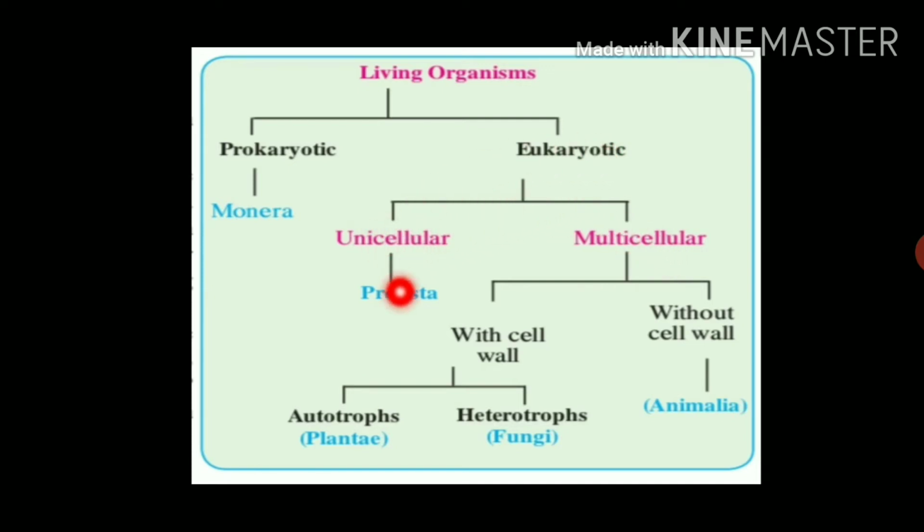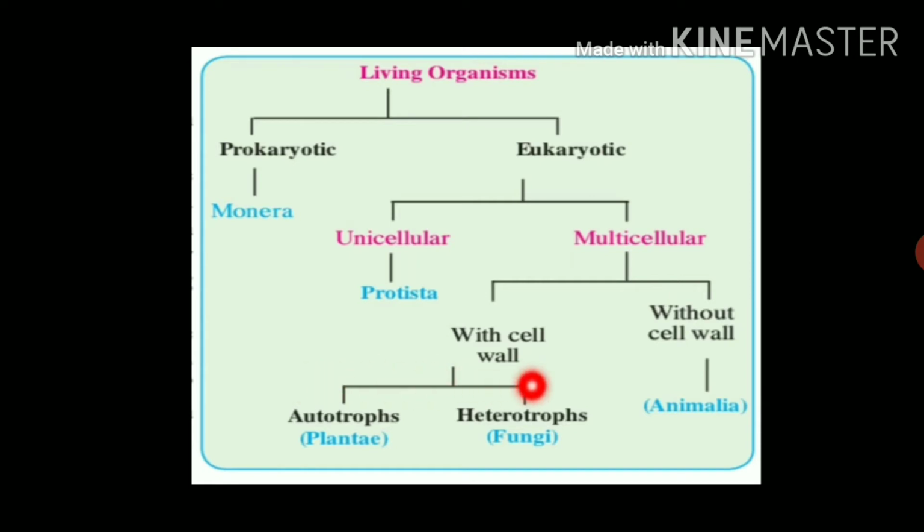Unicellular eukaryotic organisms are classified into kingdom Protista, and further classification of multicellular organisms is based on whether the cell wall is present or absent, means with cell wall or without cell wall.